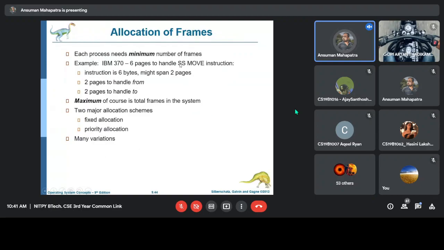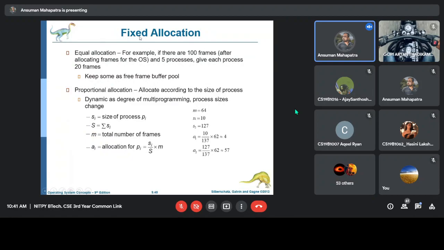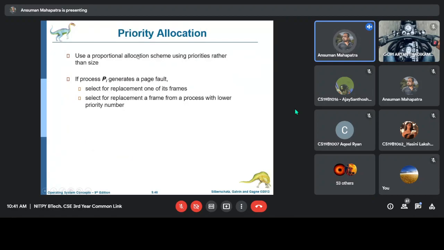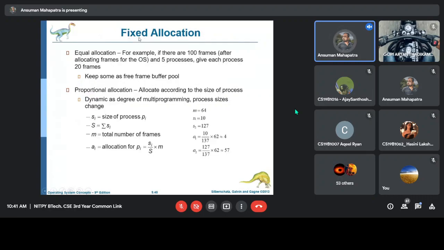Then allocation of frames. So how are we allocating the frames? There are two rules, two types of allocation. One is fixed allocation, one is priority based allocation. Allocation means, if there are multiple programs and all want to access the RAM, how much allocation will there be for each program? That's what we want to find out.